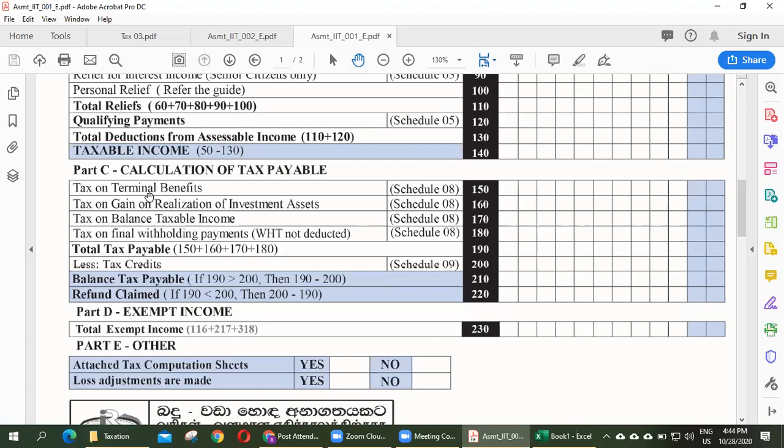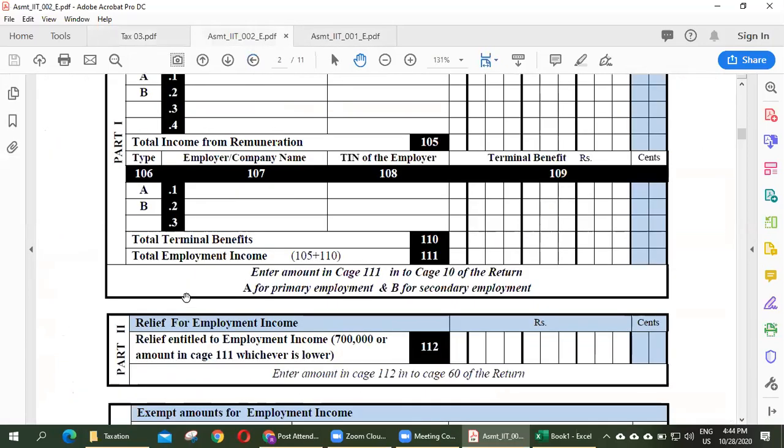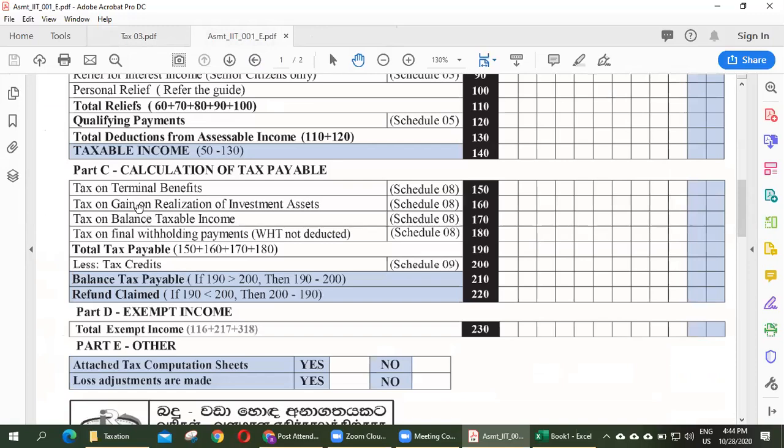Now we will discuss terminal benefits. Reduced tax rate applicable to individuals. Gain from realization of investment asset is 10%. We will apply 10% here. Tax on gain on realization of investment asset, 10%.